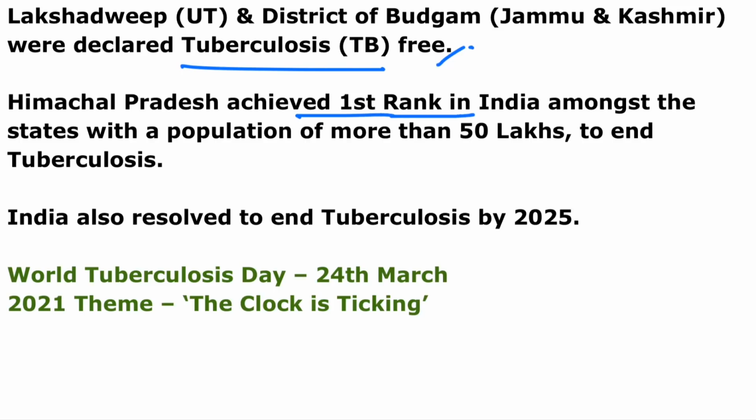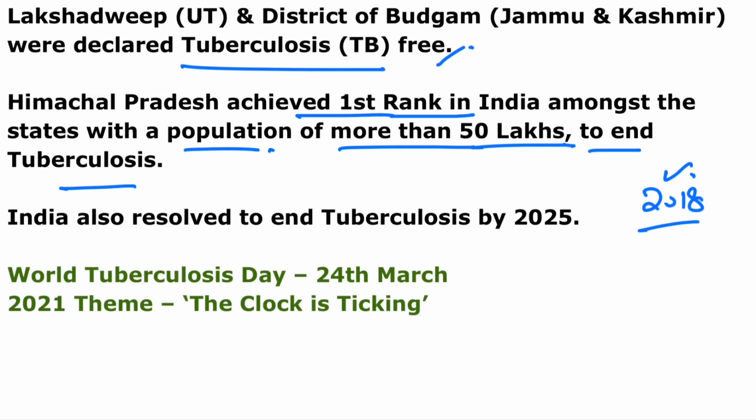And Himachal Pradesh achieved the first rank in India amongst the states with a population of more than 50 lakh to end tuberculosis. And guys, if you belong to Himachal Pradesh, then you have to remember that Himachal Pradesh started one scheme in 2018, which is known as Mukhyamantri Kshay Rog Nivaran. It is launched to